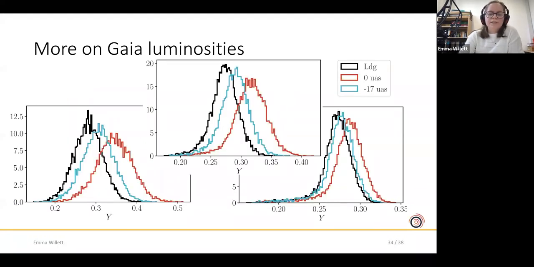So in black here, you see the same distributions in helium abundance that I showed before for the same 3 stars. And in this work, we've assumed the Lindegren 0-point correction. So that's the recommended correction to the 0-point offset.